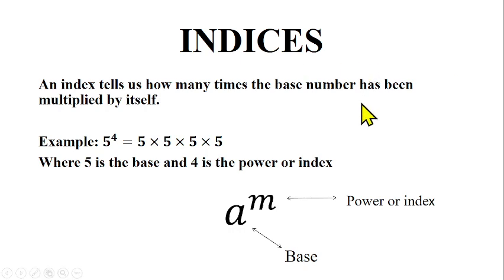For instance, when you have a ball plus 2 balls, that should give us 3 balls, because we know that they are like terms. When I ask x plus 4x, that should give me 5x, because we are dealing with like terms and we know how to bring them together. But what if I have x plus y? X and y are unlike terms, so we cannot add them together. So x plus y remains x plus y.